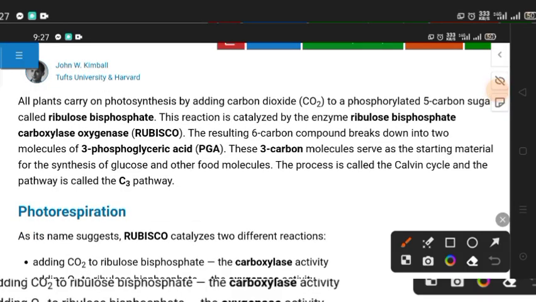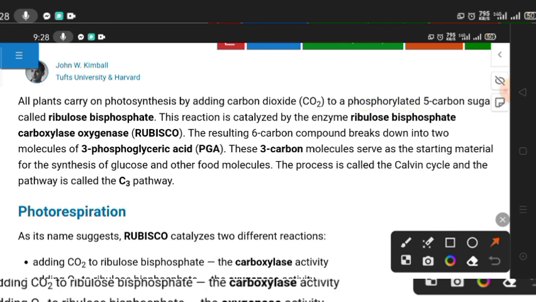In this video we will learn about photosynthesis and C4 plants, photorespiration and C4 plants. All plants carry on photosynthesis by adding carbon dioxide to a 5-carbon sugar called ribulose bisphosphate.